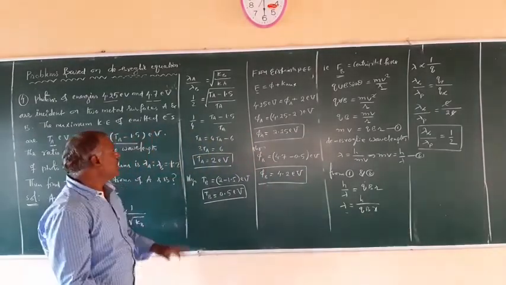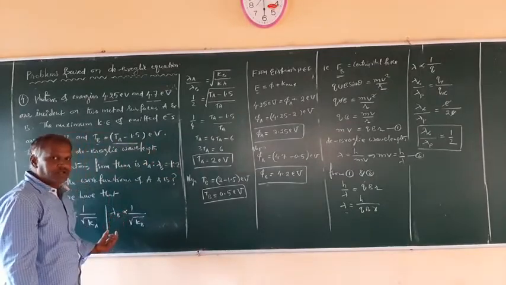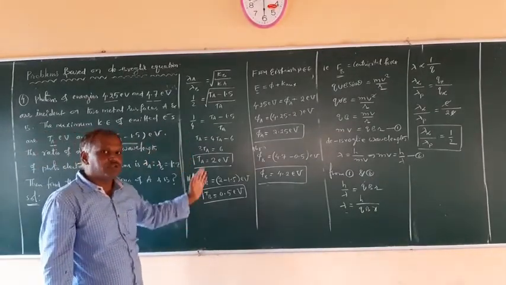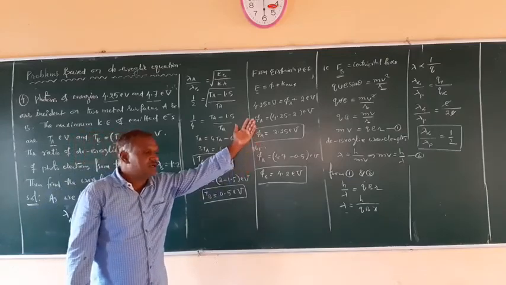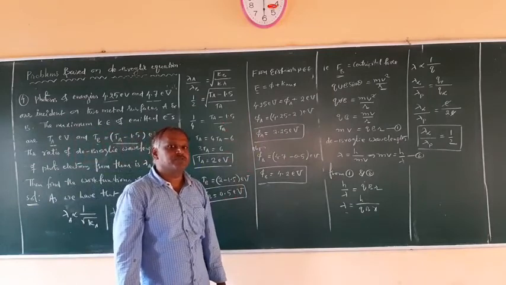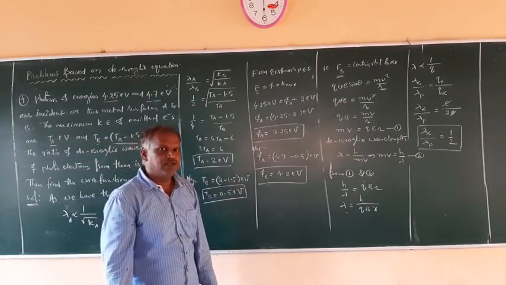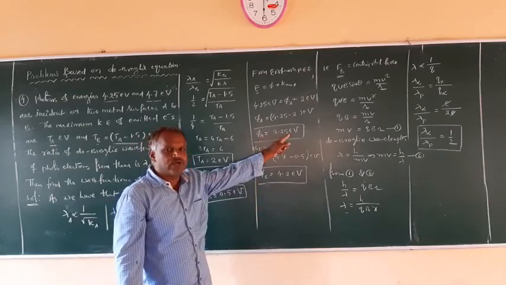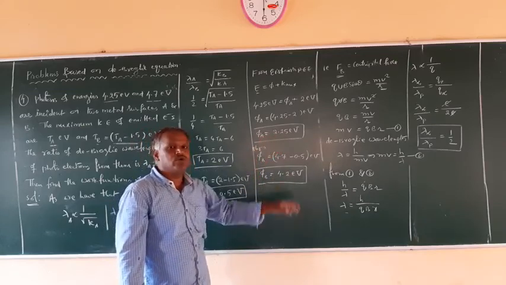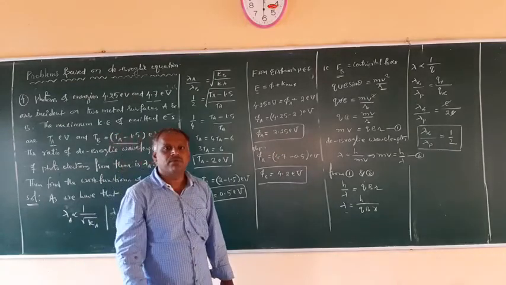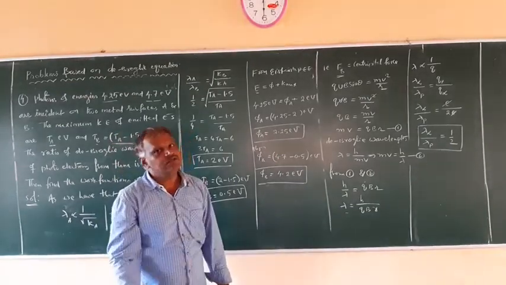So here, according to the data provided, first we calculated the maximum kinetic energy for both the metals. After that we applied the photoelectric equation given by Einstein. Then we calculated the work function for the respective metals, that is A and B metals. The work function for A is 2.25 electron volts, for B is 4.2 electron volts. So like this the problems can be solved.